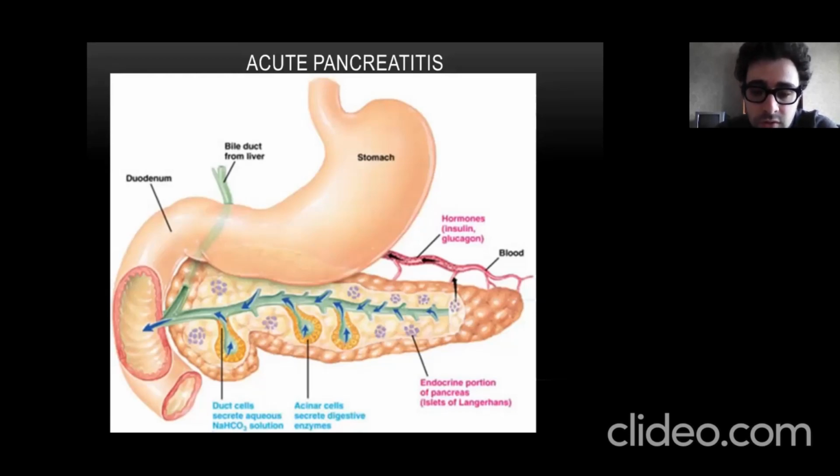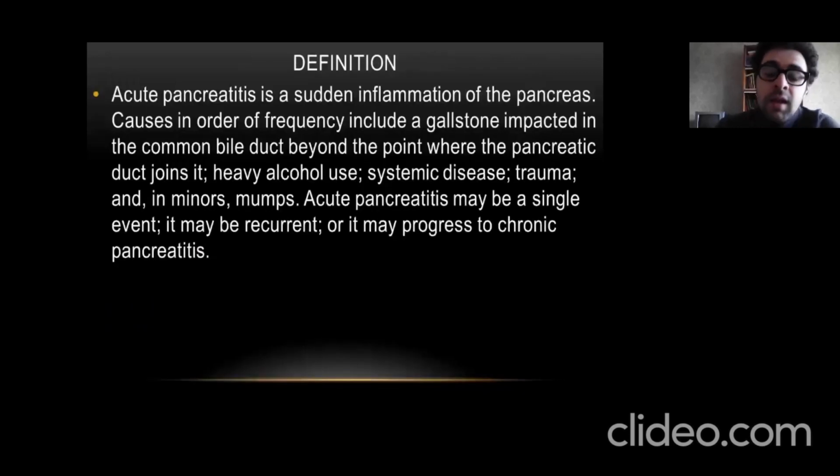The biggest part of pancreatic tissue performs exocrine functions. It produces different ferments for the intestine. And the islets of Langerhans, the very, very small part, as they are called, produce the hormones insulin and glucagon. Acute pancreatitis is a sudden inflammation of the pancreas.